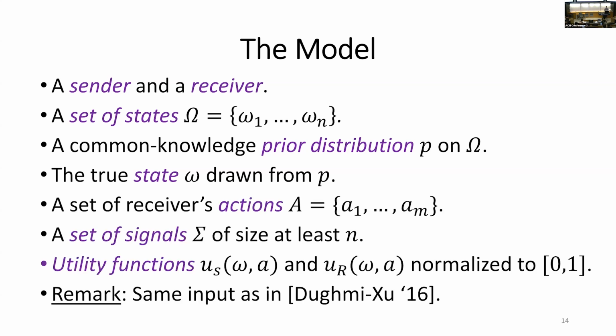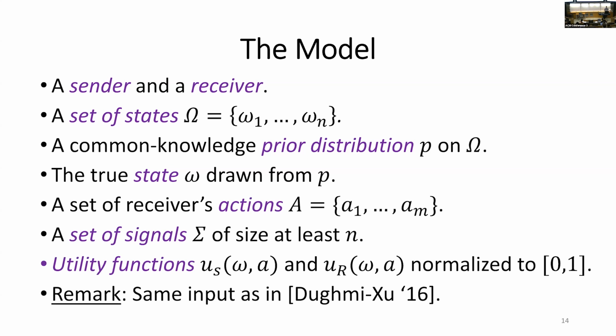We also fix some set of possible actions for the receiver, denoted by capital A. And we assume that there are m actions, which we denote by A1 to Am. We also fix some set of signals sigma, and we assume that the size of the set of signals is at least as large as the number of states.